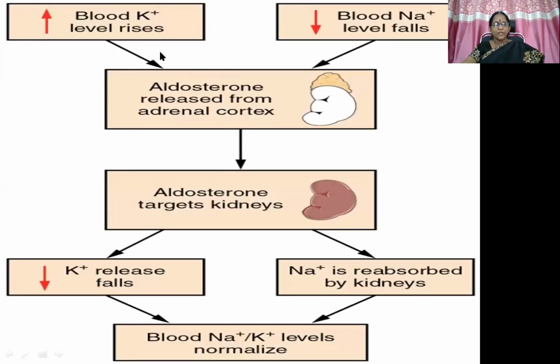So here we can see aldosterone secretion from the adrenal cortex whenever blood calcium and potassium levels rise within the body, along with hyponatremia. This aldosterone targets the kidneys, so renin will get released. With the help of angiotensinogen, angiotensin 1 can get converted into angiotensin 2. The net effect we can see because of aldosterone secretion is excessive excretion of potassium ions, and sodium is reabsorbed by the kidneys. So both are balanced here.